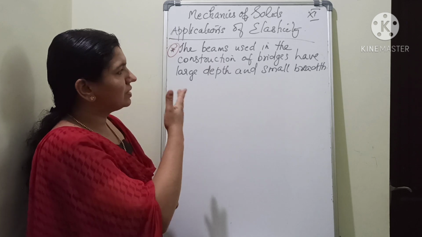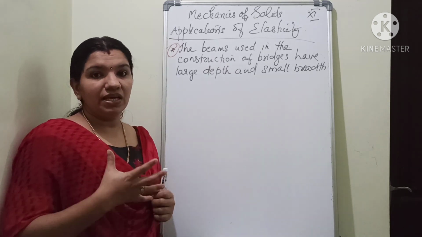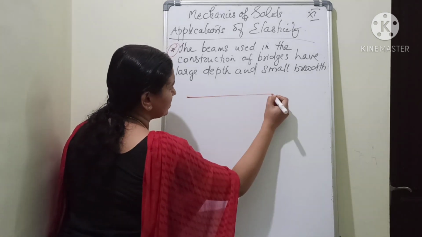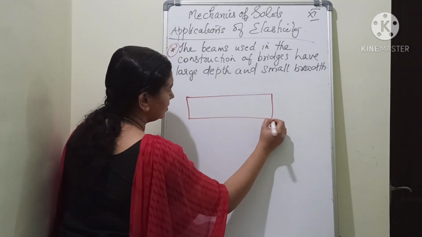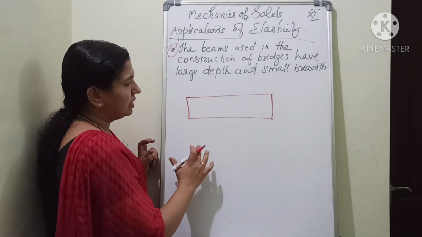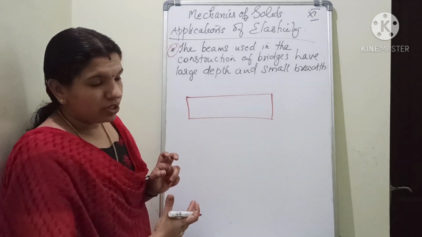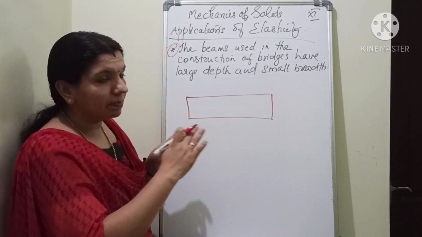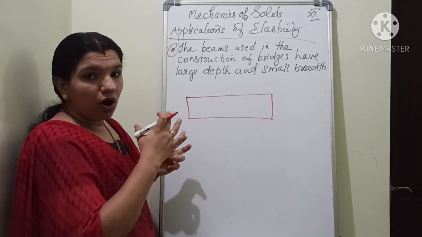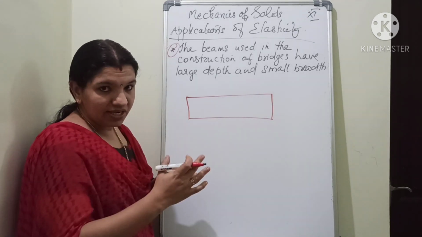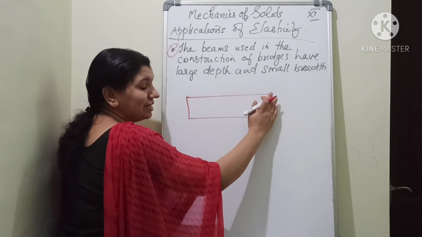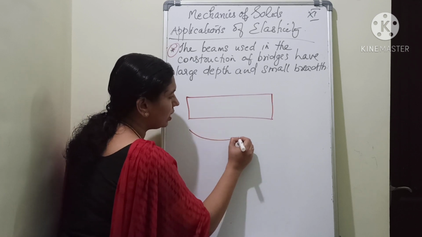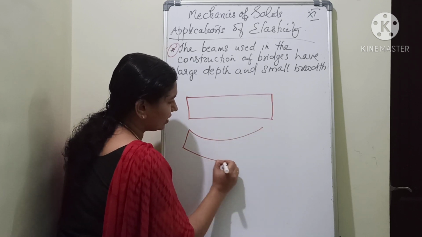You all know, because for construction of bridges, beams are required, isn't it? Beams are required. And if the beams are in this way, what will happen is continuous use of the bridge will cause a depression in that beam. Construction of the bridges is in such a way that continuous use will result in a small depression there. In this way it will change.